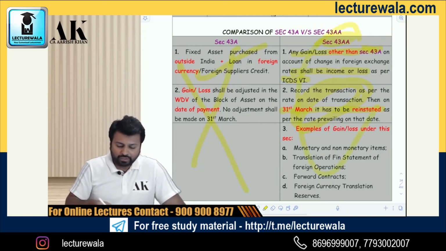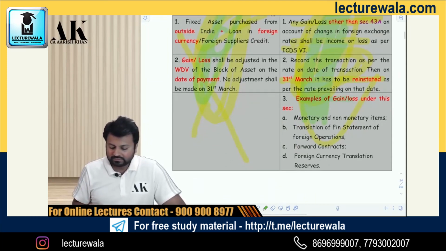So balancing figure, whatever doesn't come over there will come over here. Now listen carefully. This is the universe. There are a lot of things which will come over here apart from this. Examples of gain or loss under this section: monetary item, non-monetary item, everything has to be adjusted. Translation of financial statement of foreign operations. Forward contract, foreign currency translation reserve.